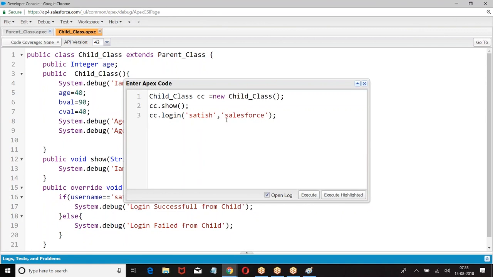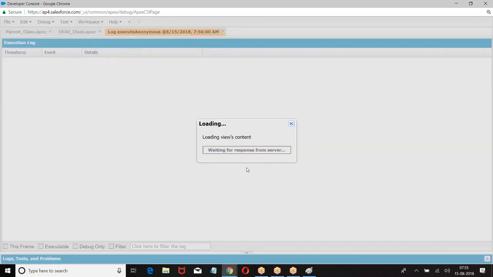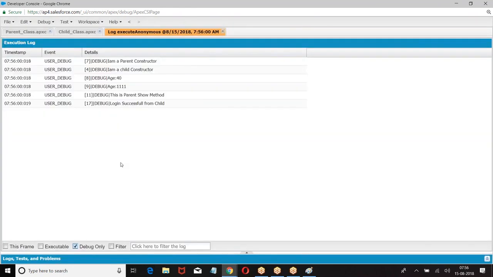Okay. So login, Satish. If the child class method is running, then only successful will come. If the parent class method is running, then it throws an error message because the parent class is checking ABC and XYZ. Now click on execute. Login successfully from child. Right, boss? So which is running now?